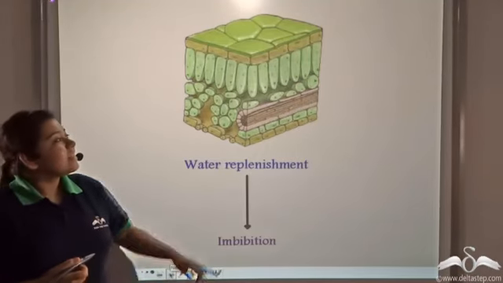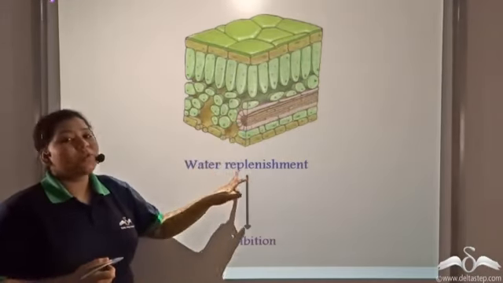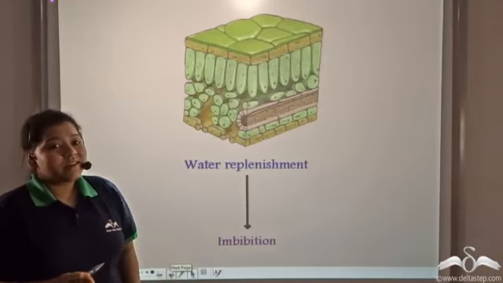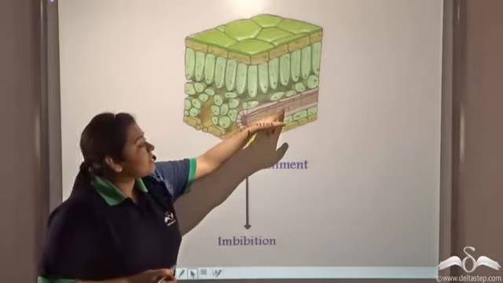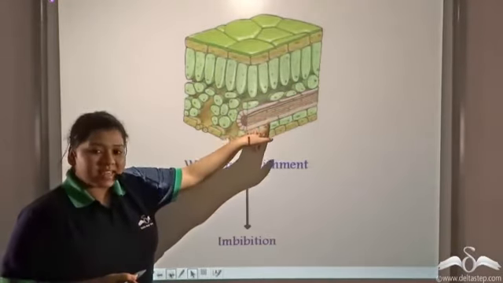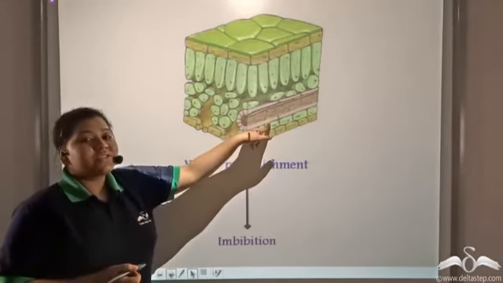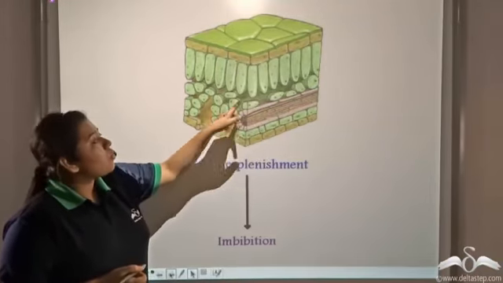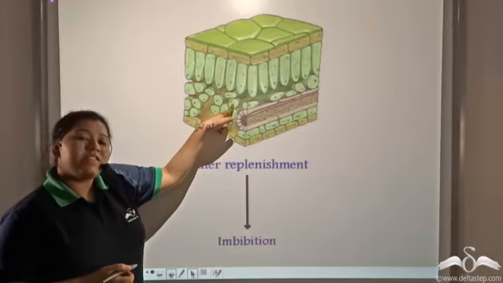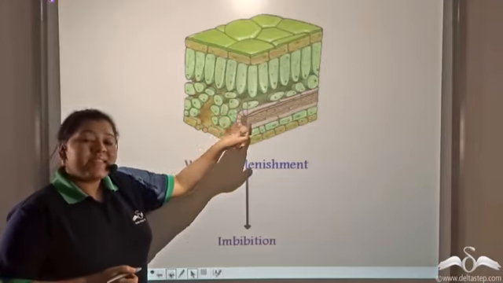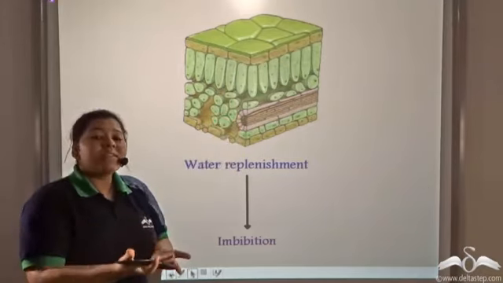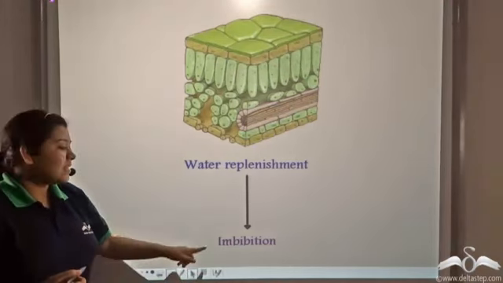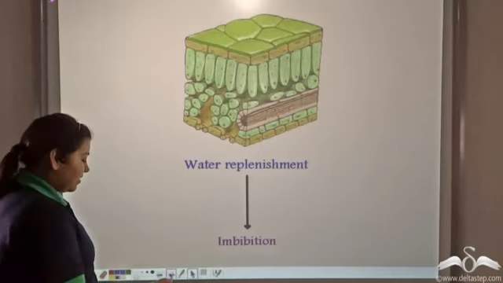So even in plants, this water replenishment is done through imbibition. How? Water is carried by these veins. So water needs to cross from this high concentration of water area to the low concentration of water area in the mesophyll cells, and this has to be done across the cell wall. So this process is known as imbibition.